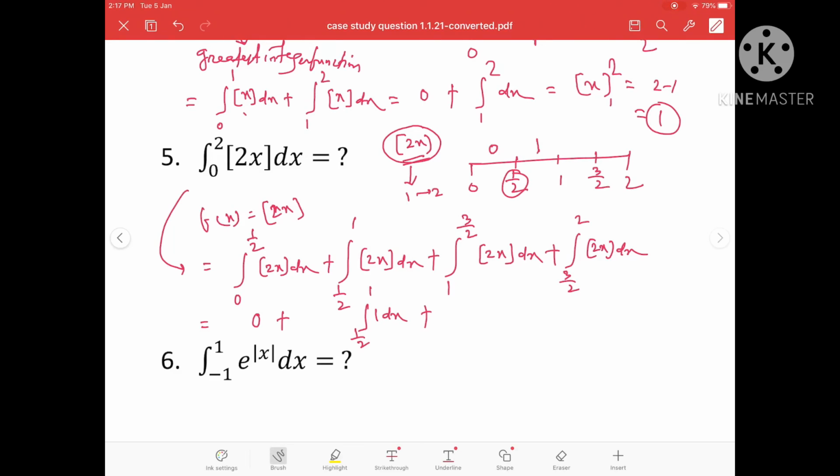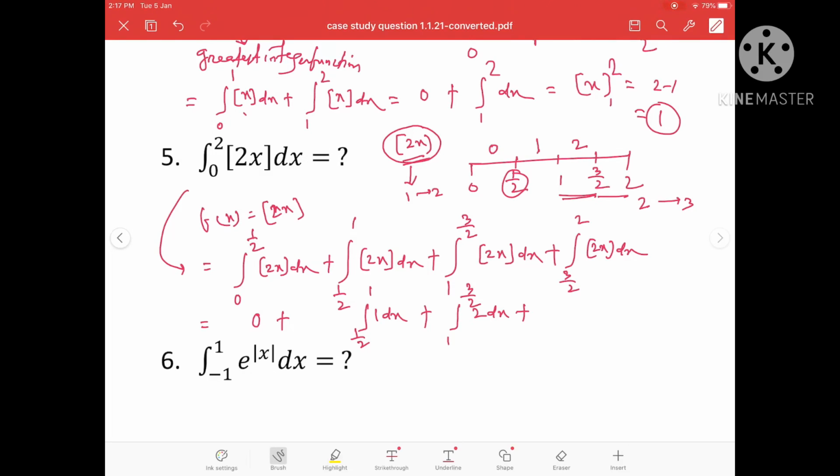Similarly, the next one, the 1 to 3 by 2 interval. If you put x is 1, you will get 2. If you put x is 3 by 2, you will get 3. Between 2 and 3, the greatest integral value will be 2. That means here it will be 1 to 3 by 2, 2 dx.